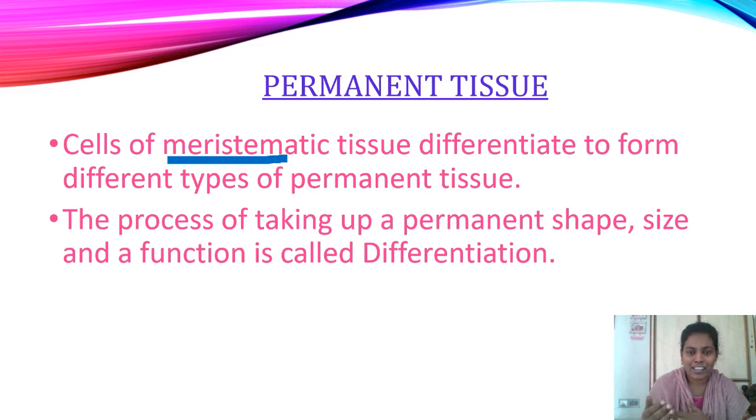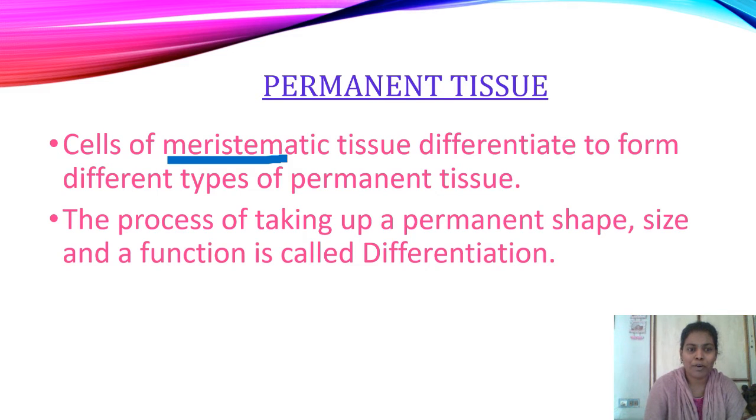Do you think all the cells present in the meristematic tissue continuously divide throughout their lifetime? No. After a proper time, they lose the ability to divide. Why? Because the cells dividing in the meristematic tissue take a proper shape, a proper size, and perform a specific role. Then they lose the ability to divide. Then this meristematic tissue forms the permanent tissue.